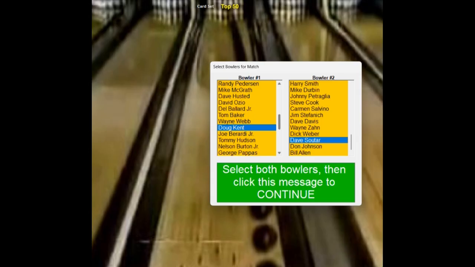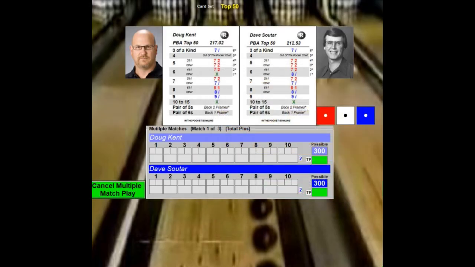We have 2 more matches for you. We know that it will be Couch versus Bill Allen, sorry. In one quarterfinal, we have Lop versus Wiseman in another one. Now we have to find out who Ferraro and Burton have to play. Our first round of 50 match today is Kent versus Sultar. Now Kent, 217 average. Sultar, 212.